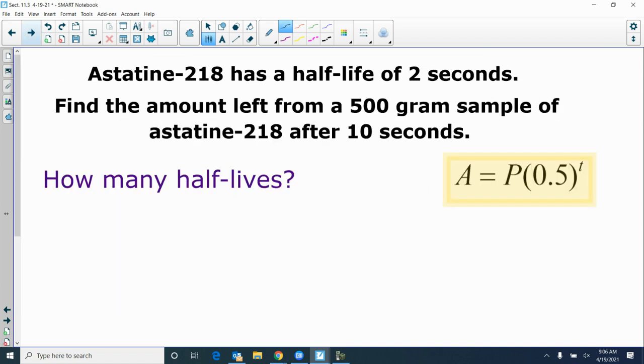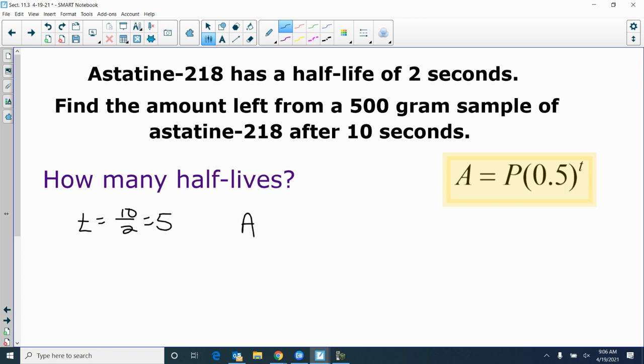If you look at this case, this element has a half-life of 2 seconds. So it cuts in half every 2 seconds. Find the amount left from a 500-gram sample after 10 seconds. Well, how many half-lives have gone by? 5 of them, because every 2 seconds you get a half-life. So t, the number of half-lives, would be 10 divided by 2, which is 5.